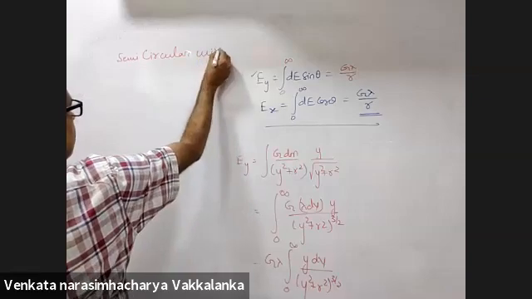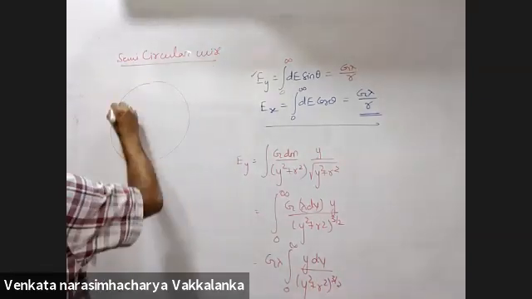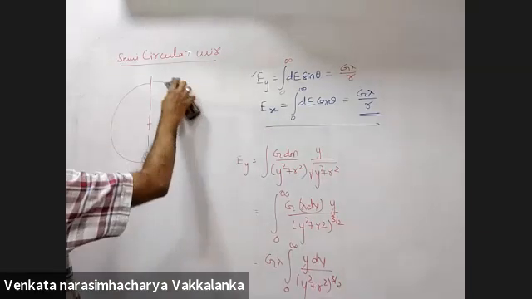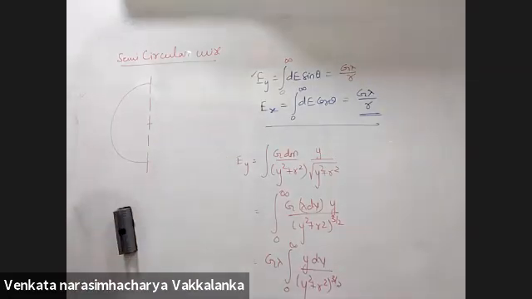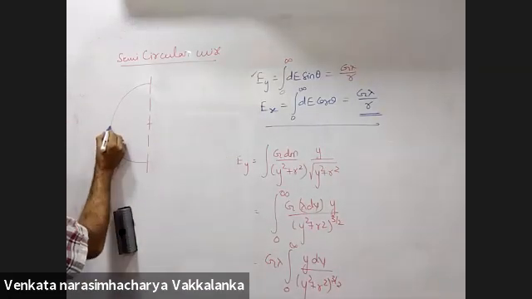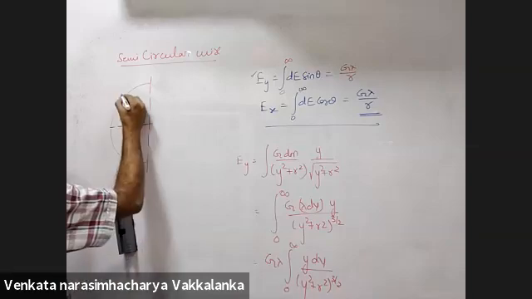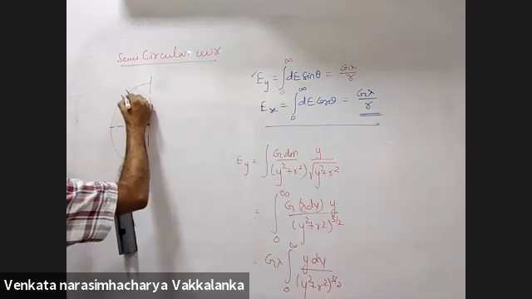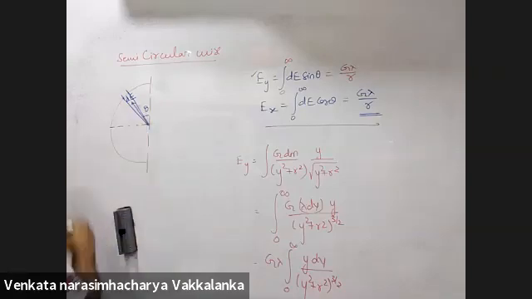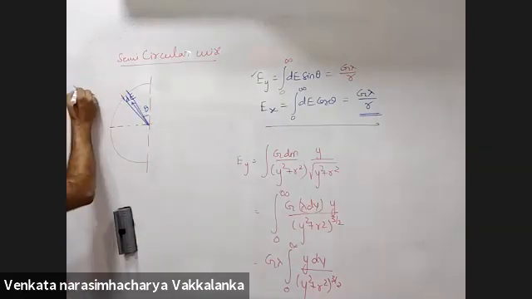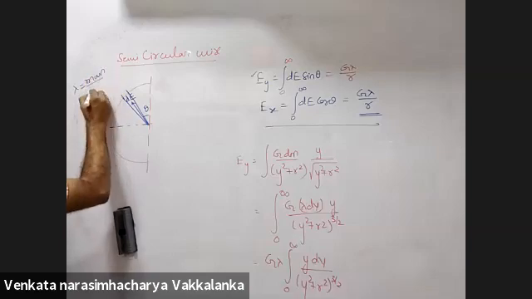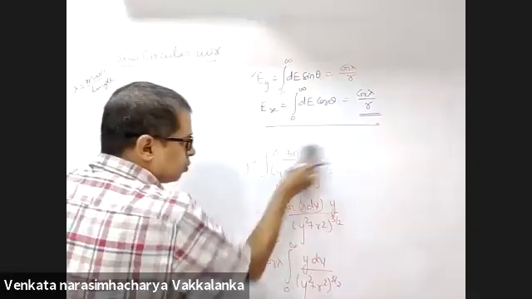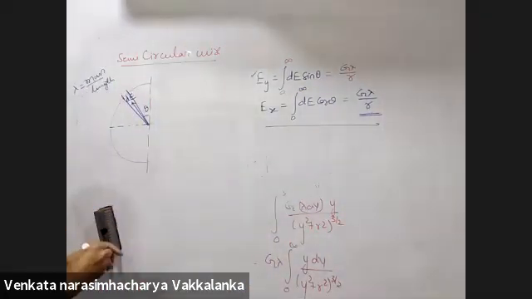Semicircular wire. This is also quite an easy integration. Consider an element like this. This will give me d in this direction. Consider a small element. I take lambda to be mass per unit length. We are keeping all expressions in terms of lambda. So I'll take this also in terms of lambda.